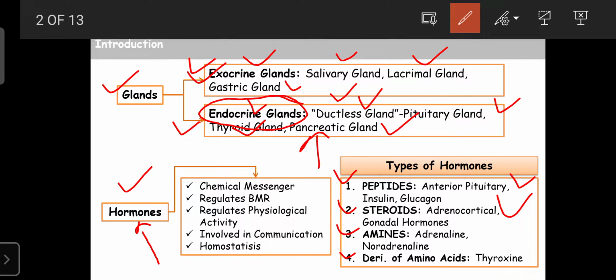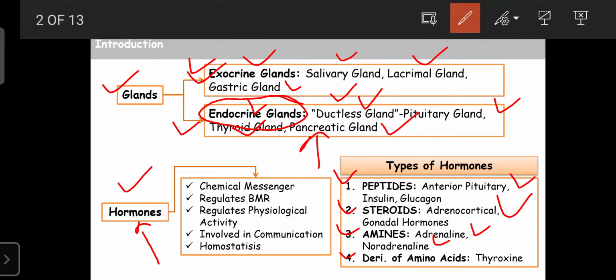Some hormones are synthesized from amines. They are mainly synthesized from amines. Examples are adrenaline and noradrenaline. These are mainly synthesized from dopa, or from tyramine.